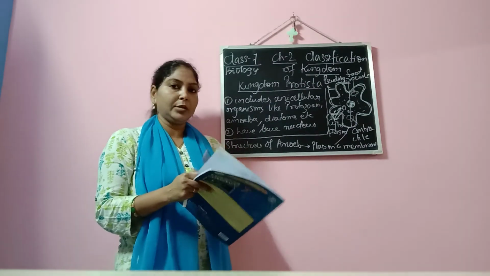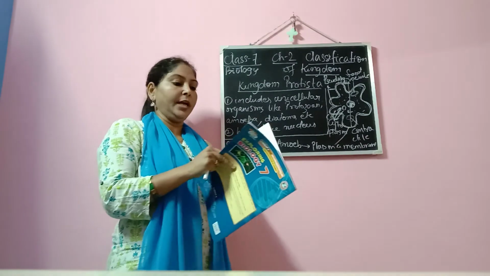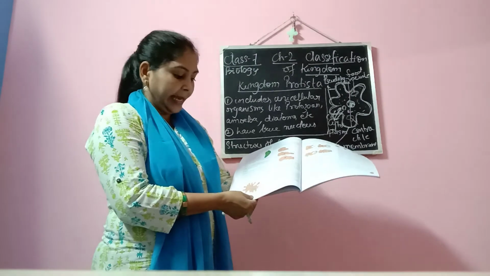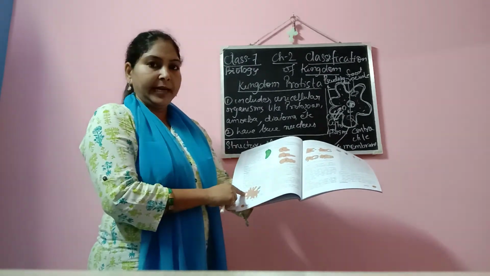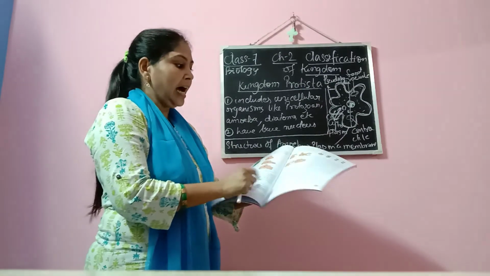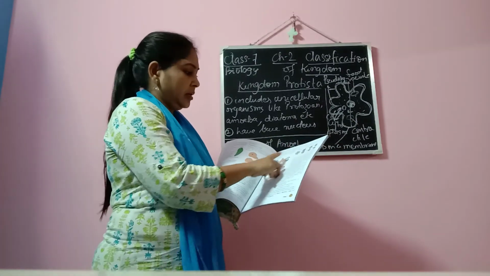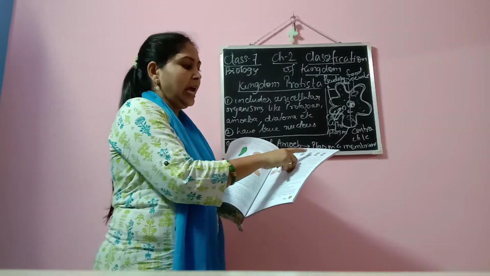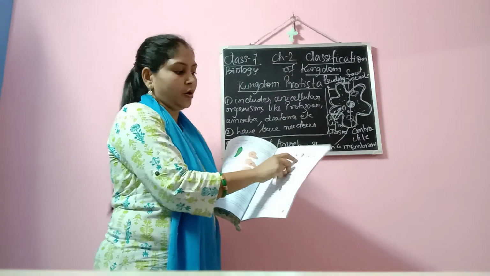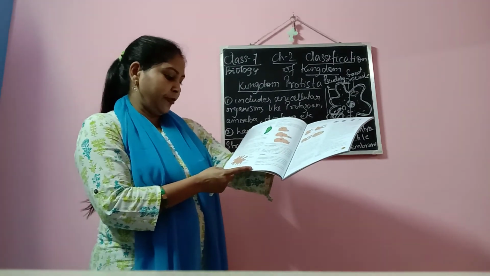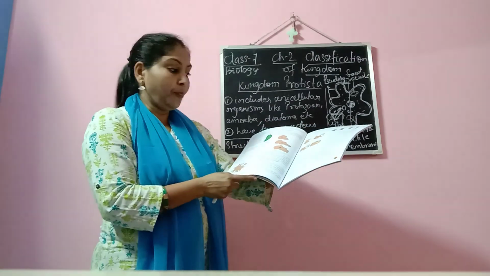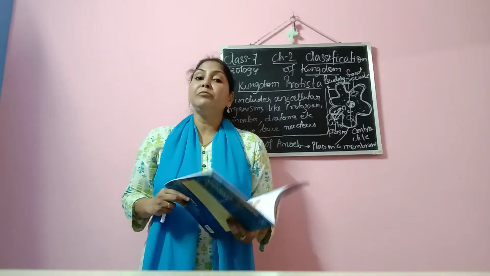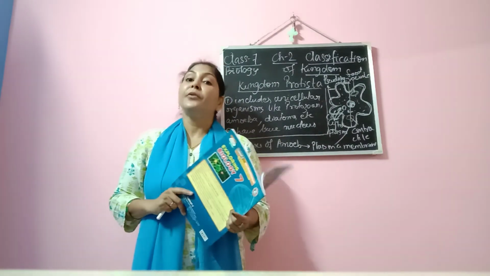So finally we have come to the end of kingdom Protista. What you are going to do is draw the structure or diagram of the amoeba with proper labeling in your copy. At the same time, you will draw the mode of nutrition, how they eat, and only the binary fission. So, exercise from page number 28, figure 2.5, figure 2.7 and figure 2.8. You will draw these diagrams, and at the same time read this topic.